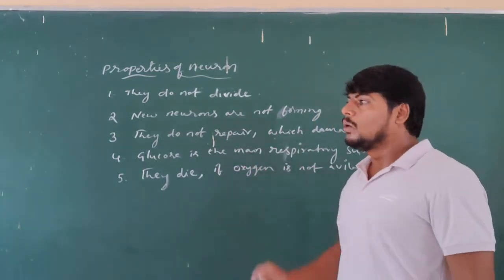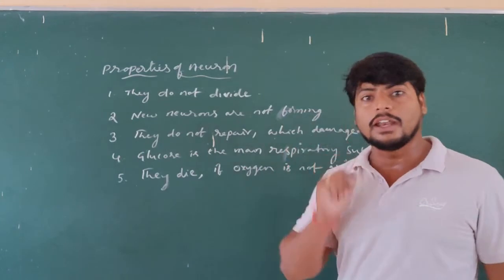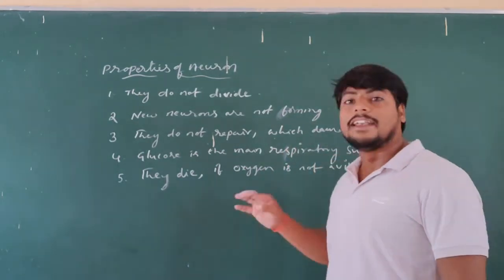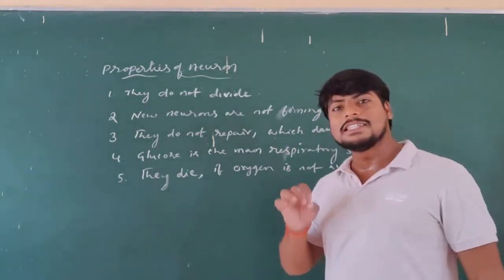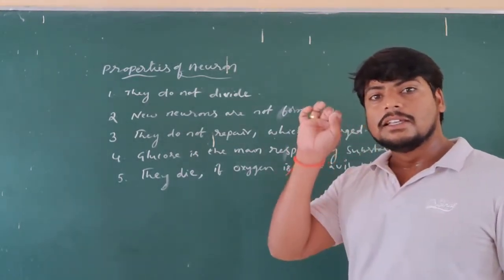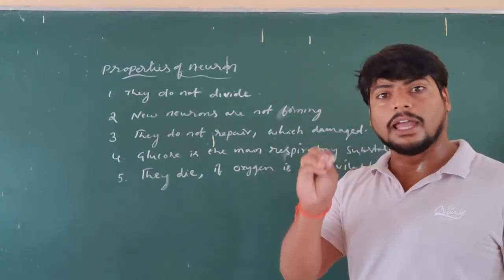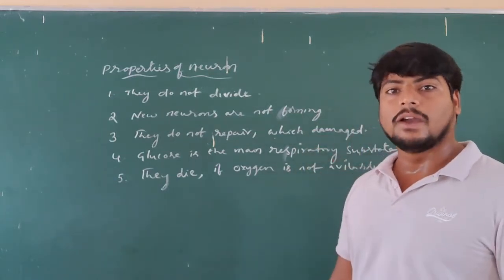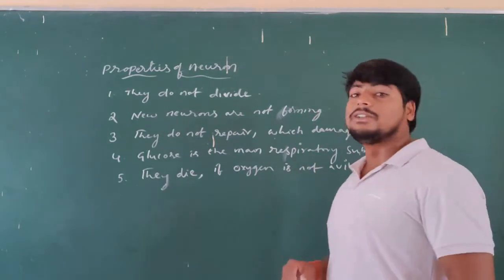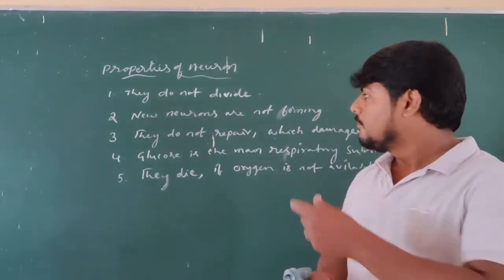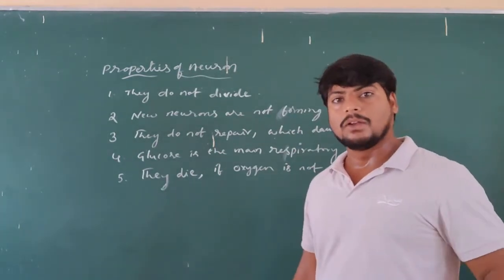And next, glucose is the main source of energy to carry out respiration. And they die if oxygen availability is stopped for at least 5 minutes. That leads to death of the nerve cell. Those are the 5 important properties of the nerve cell.